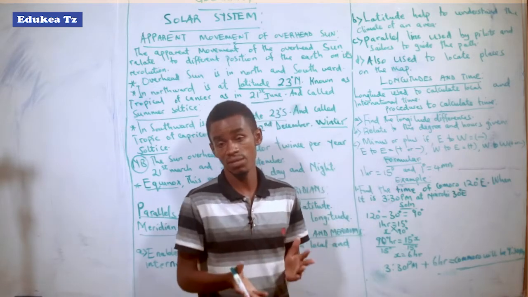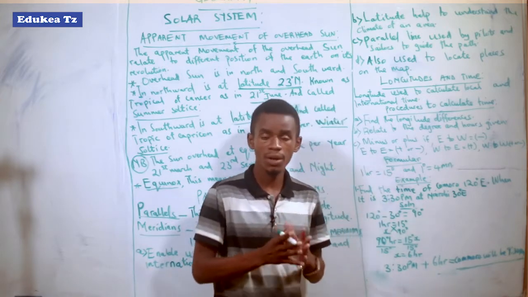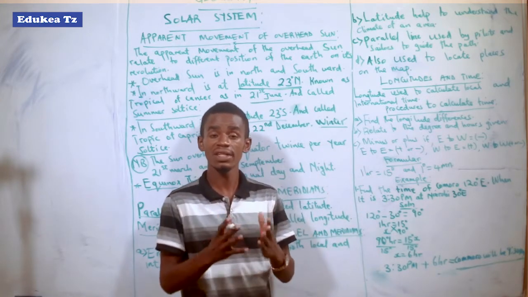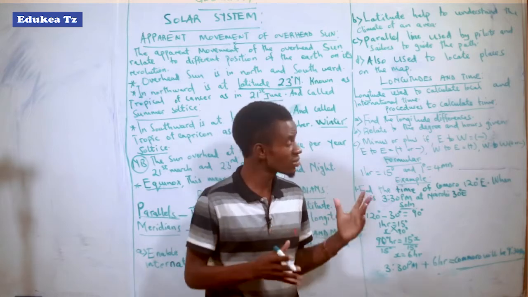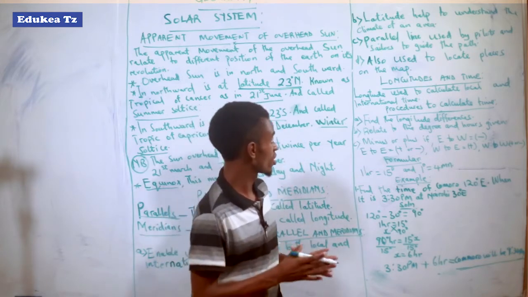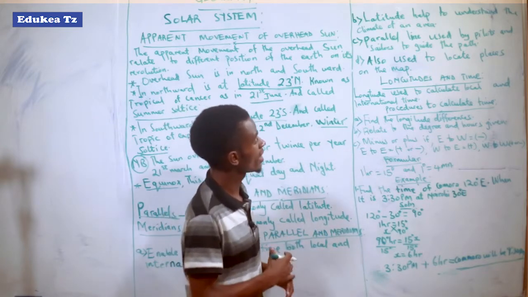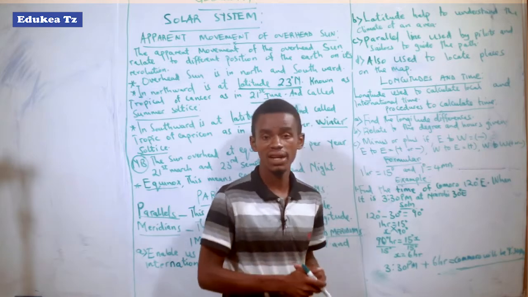We can also use place names, but latitude and longitude are mostly used by military or soldiers to locate where they are. So that is all about the importance of the parallel and meridian lines.